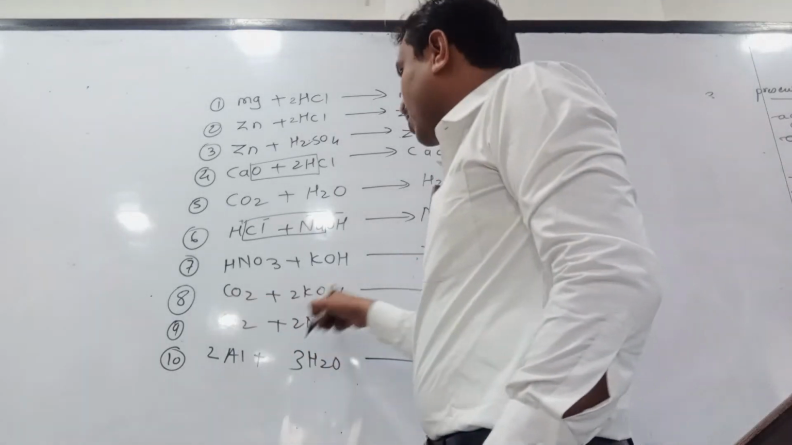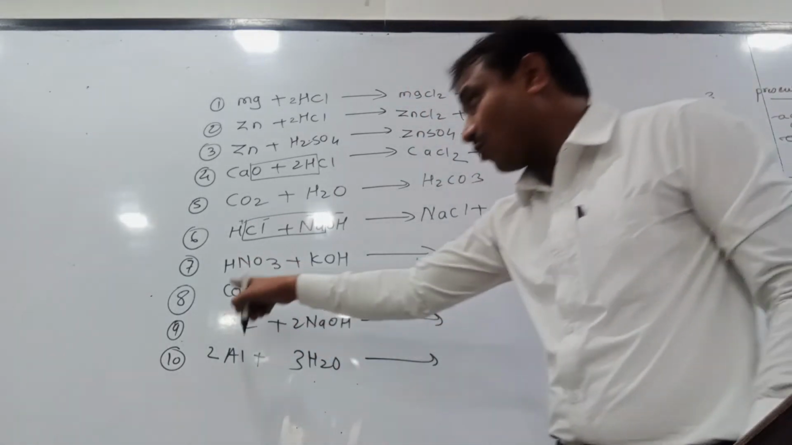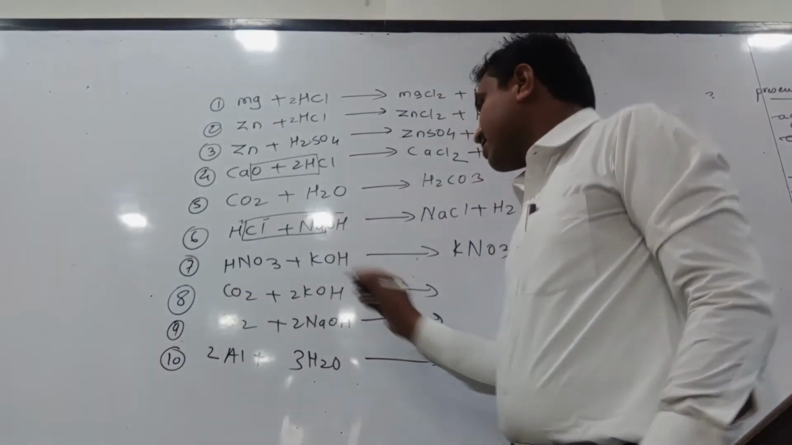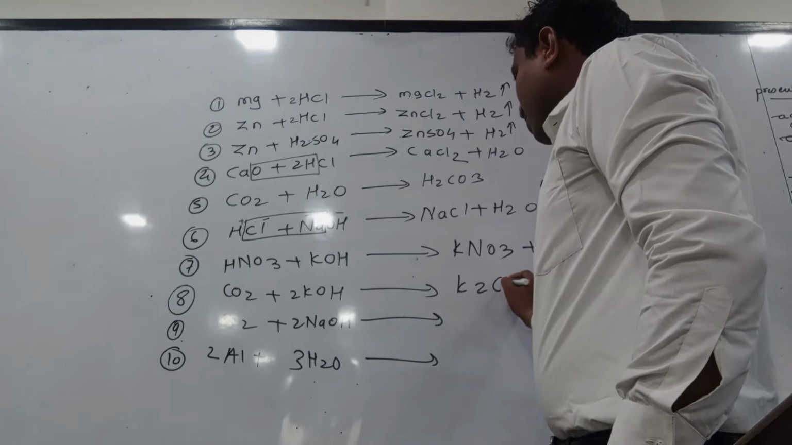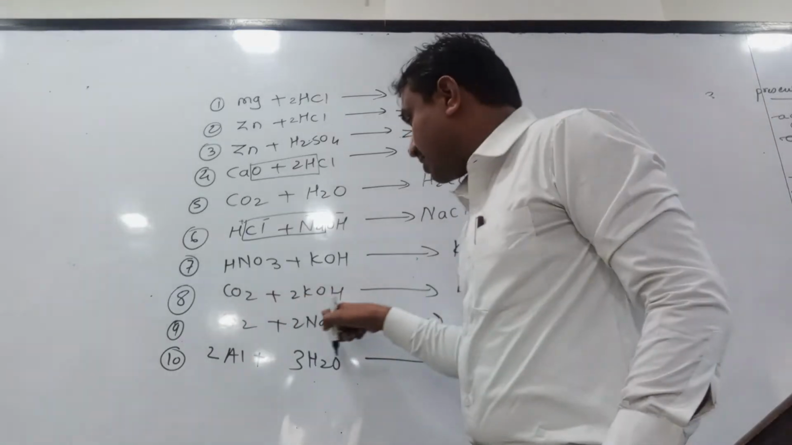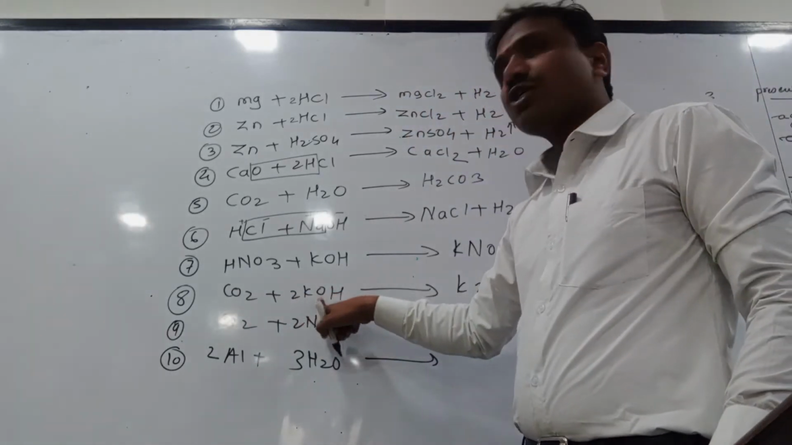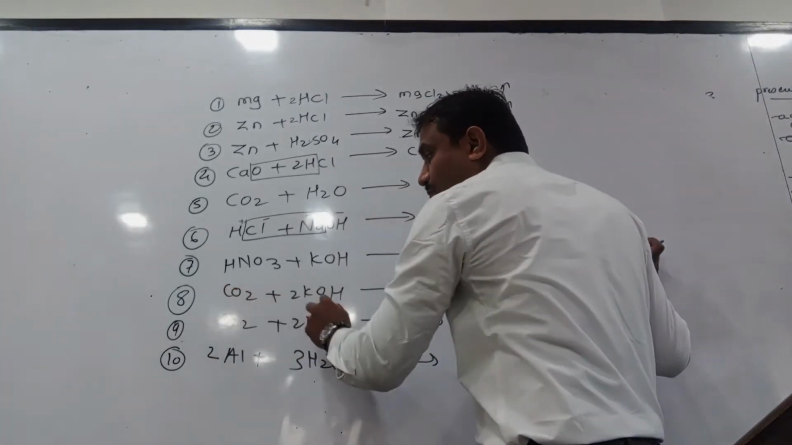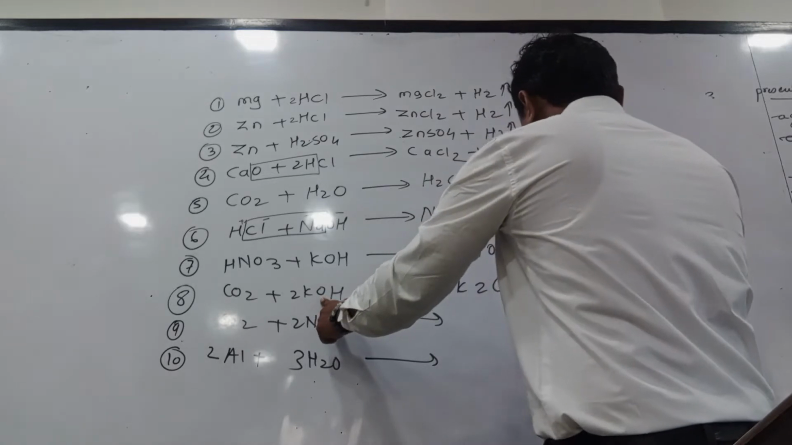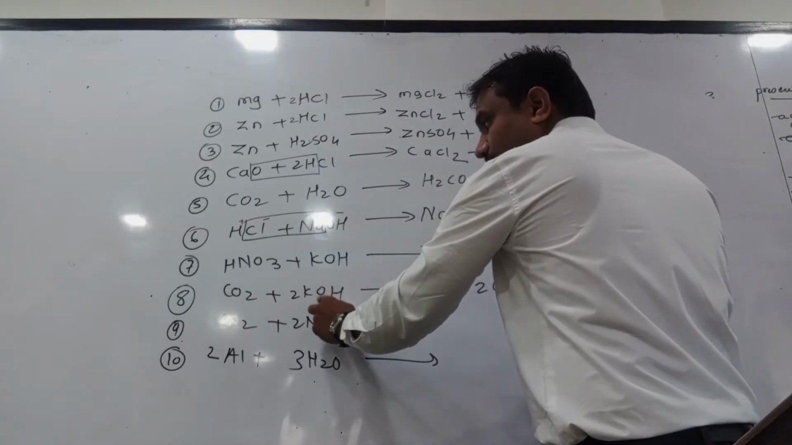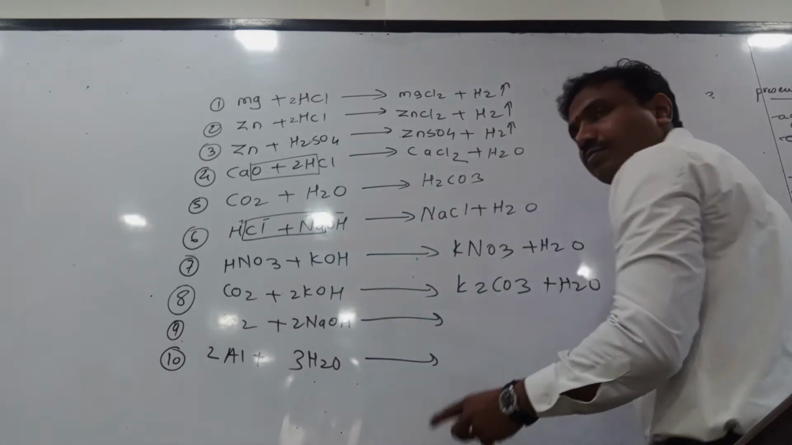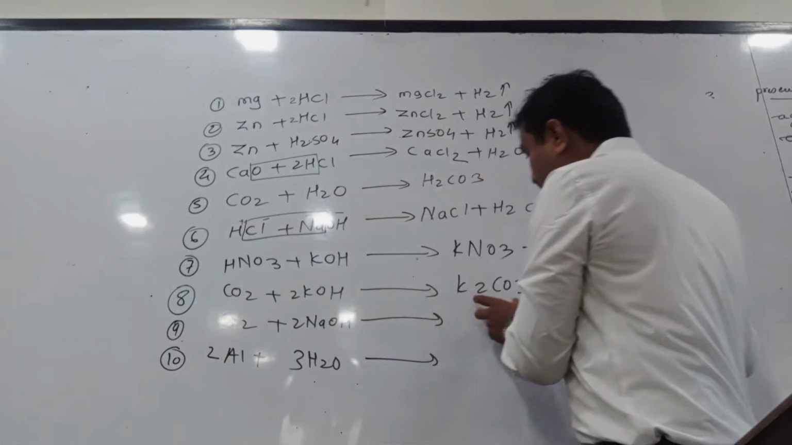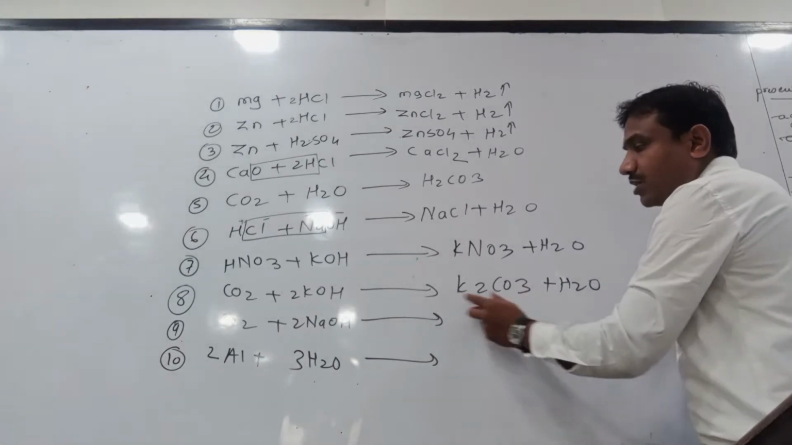Okay. See here, carbon dioxide reacts with potassium hydroxide. Non-metallic oxide, acidic in nature, reacts with base. K2CO3. See here, how many potassium are there? 2. Oxygen 2. Hydrogen 2. K2CO3. CO2 plus O gives CO3. Plus H2O. 2 oxygen, 2 hydrogen. 1 oxygen combines with this CO2 molecule to form CO3.